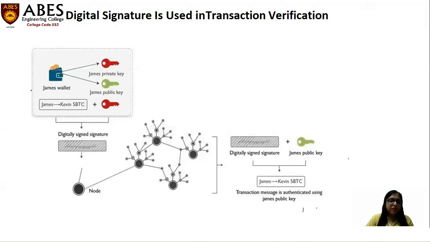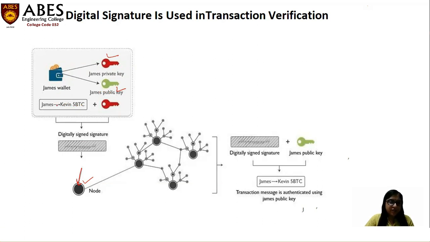We can understand this verification concept through this example. James has a wallet with a private key and a public key. James wants to send some money, 5 bitcoins, to Kevin, right? So James uses his digital signature and sends this transaction to the node. The transaction comes to this node. James initiates a transaction: James wants to send 5 BTC to Kevin.